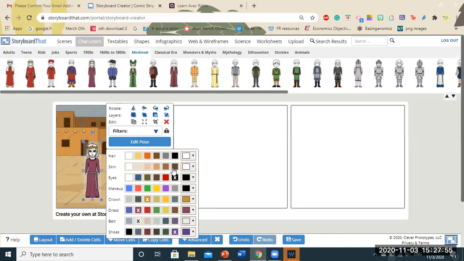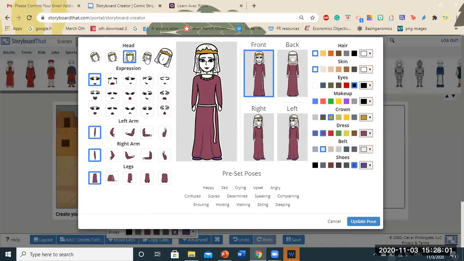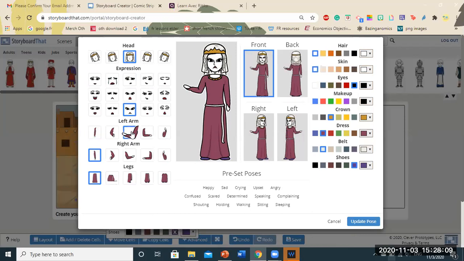Now you can also edit the position of the character. You just click on edit pose here. You can change the expressions. So you can see here the preview. So I'm changing the expressions. I'm changing the position of the hand as well, the leg too.